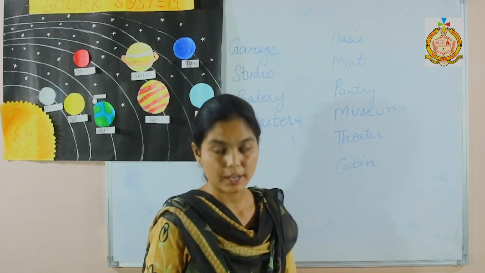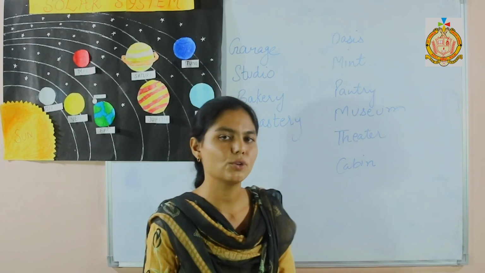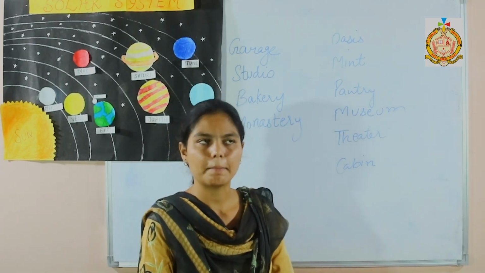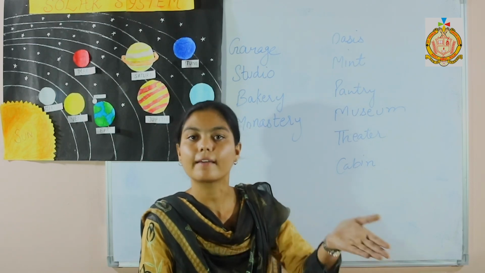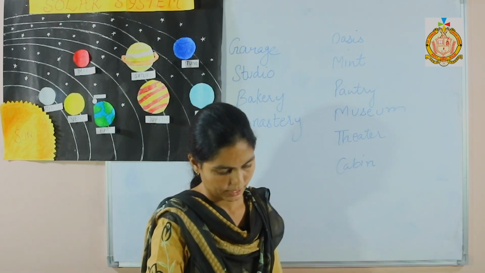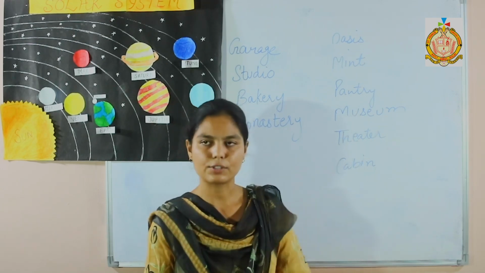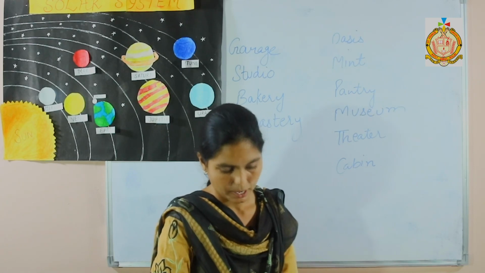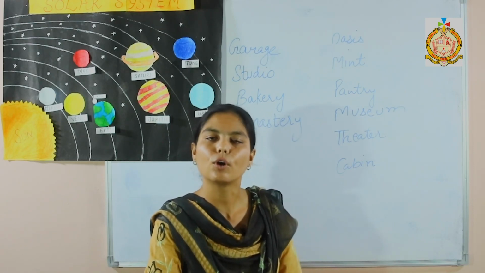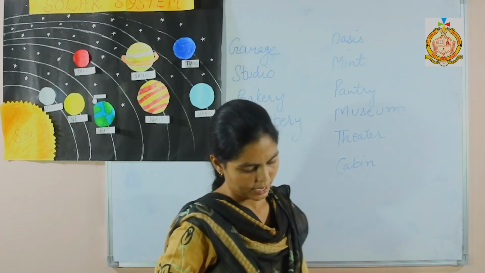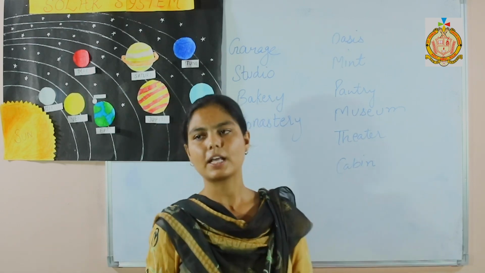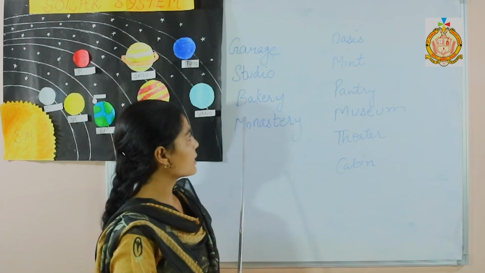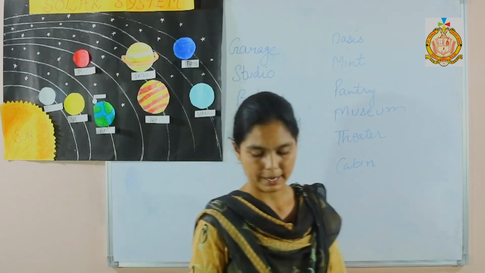Next one is museum. Museum is a place where rare objects are displayed. As you all go to the Golden Temple, there is also a museum where many things related to Sikh religion are kept. Next one is theatre. As you all know about the theatre, where plays are enacted, where we go to watch movies. Next one is cabin. Cabin is a room on a ship. So these are some special places.